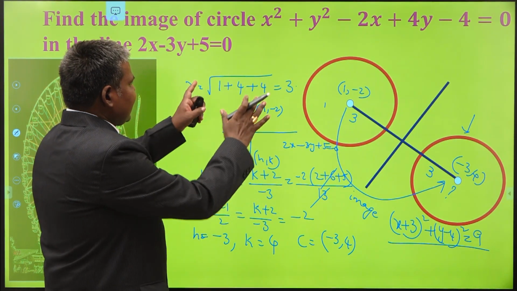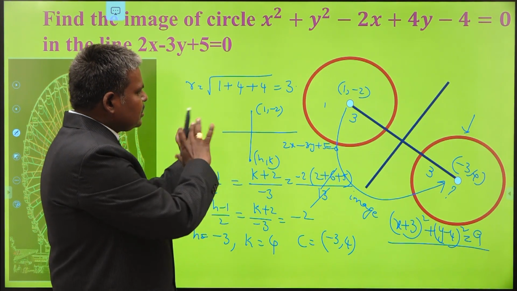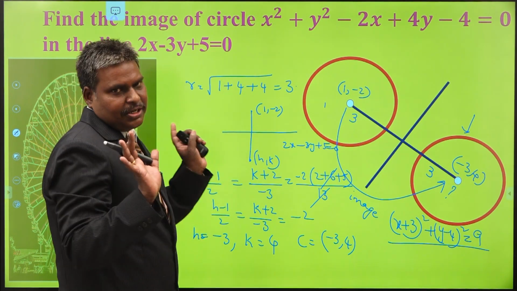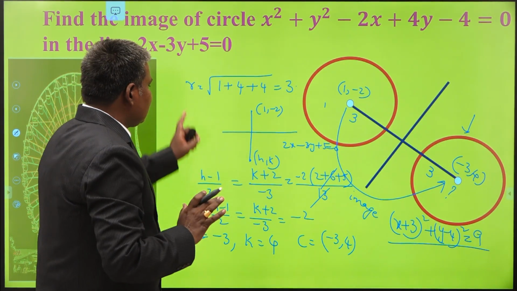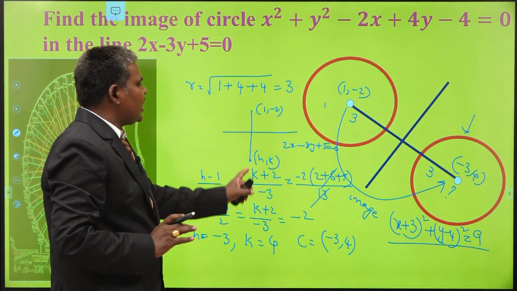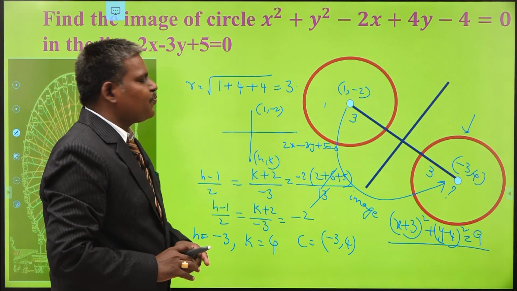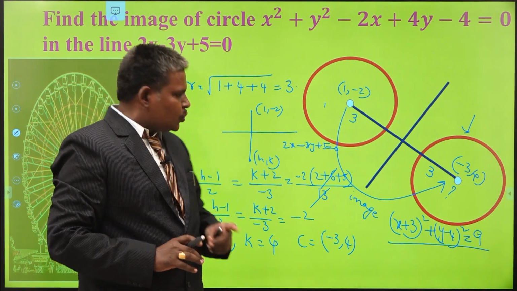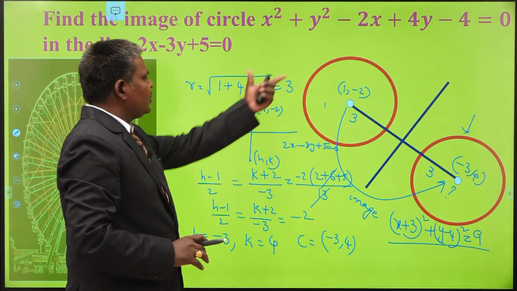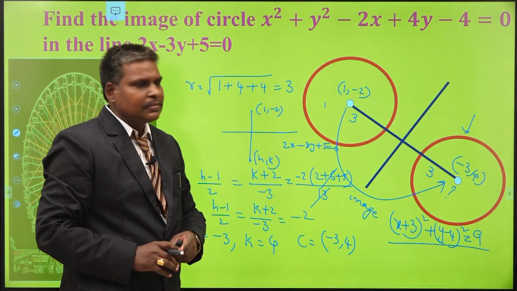So in your second year concept, the only thing is imagination of your circle. That's it. The entire work is done with the help of the concepts related to first year, that is straight lines, finding the image of a point with respect to a line. So once you know this concept also, then only you can crack this problem, right?